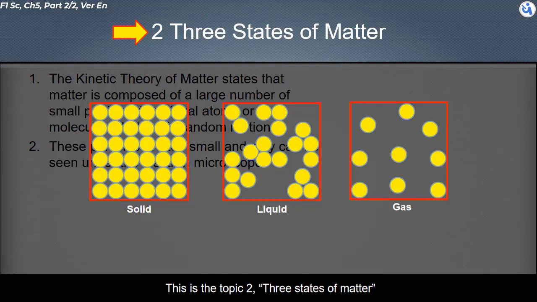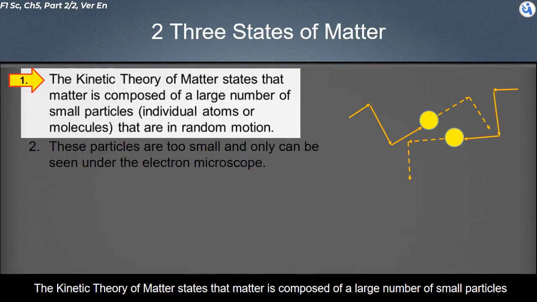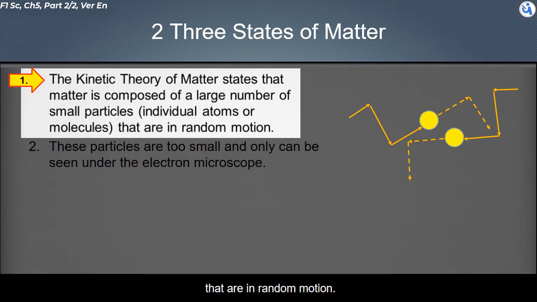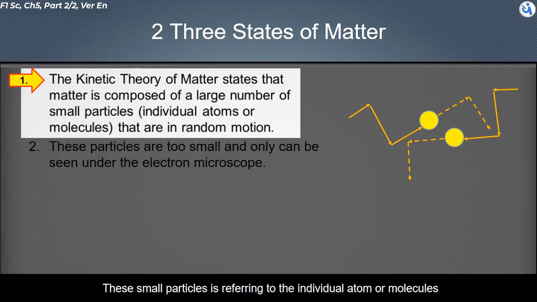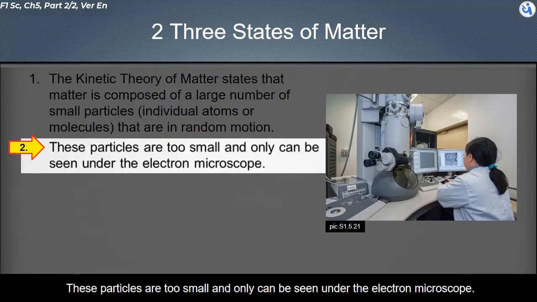This is Topic 2, the three states of matter. The kinetic theory of matter states that matter is composed of a large number of small particles that are in random motion. These small particles refer to the individual atoms or molecules. The atoms and molecules will be detailed in Chapter 6 of Form 1. These particles are too small and can only be seen under an electron microscope.